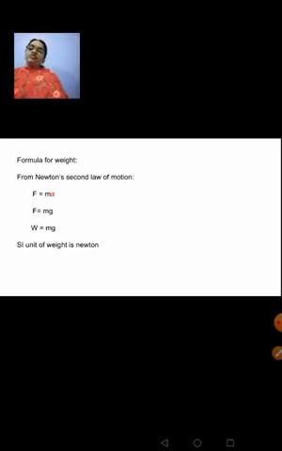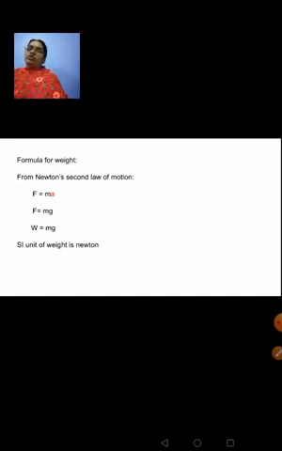So what will be the unit for weight? Whatever is the unit for force, that will be your unit for weight also, because weight depends on the gravitational force. So gravitational force is also a kind of force. So when you are talking about weight, it is nothing but the gravitational pull on an object, which is also a kind of force. So whatever is the unit for force, that will be used as your unit for weight also. So have you all understood now?